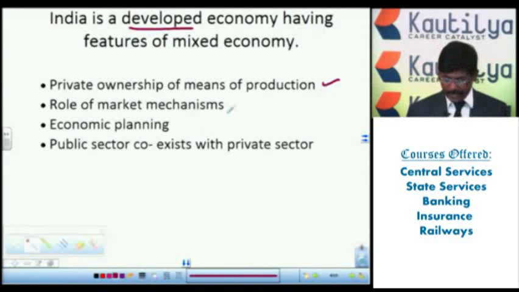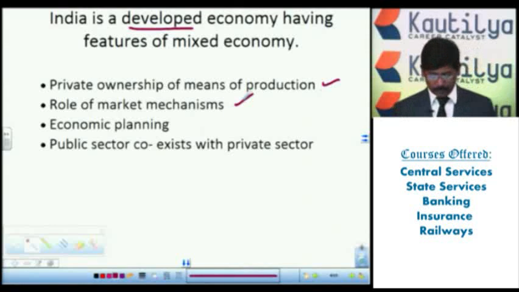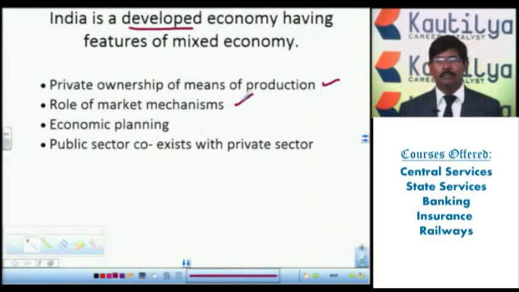The next one, the rise of market mechanisms. If you observe, for the development of industry and the country, markets are the most important. Availability of the market means raw materials are also easily available. Then after production is completed, market facilities are required, easy for buyers and sellers, with all the information. Adjacent to the market area, good transport facilities are also required, and means of transportation will be connected to the market facility.